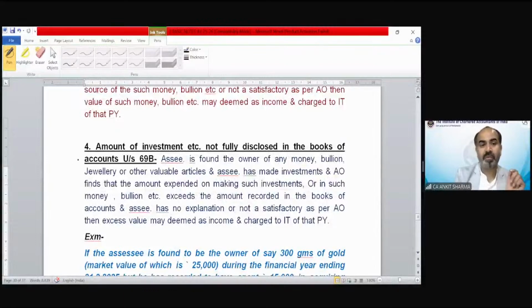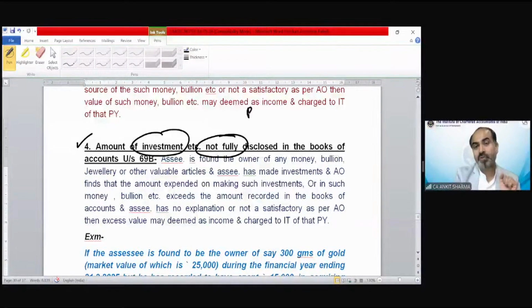The same way, in point number 4, the amount of investment was there but not fully disclosed. You have shown the building for only 10 lakh rupees, but the registered value income tax found is 40 lakh rupees. So the difference would be treated as, again, your black money.